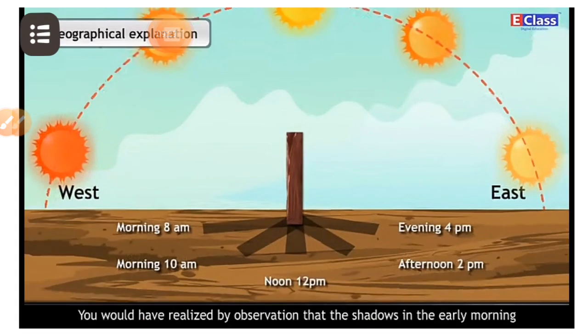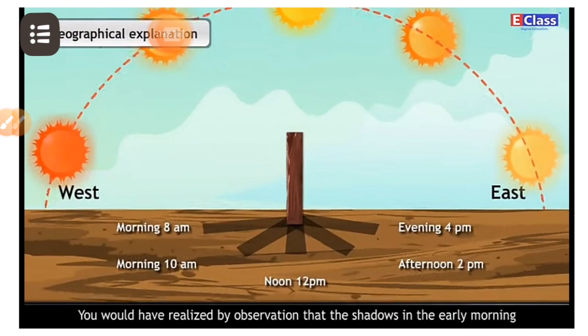My dear students, you would have realized by observation that the shadows in the early morning and evening were the longest, while those at the noon were the shortest.